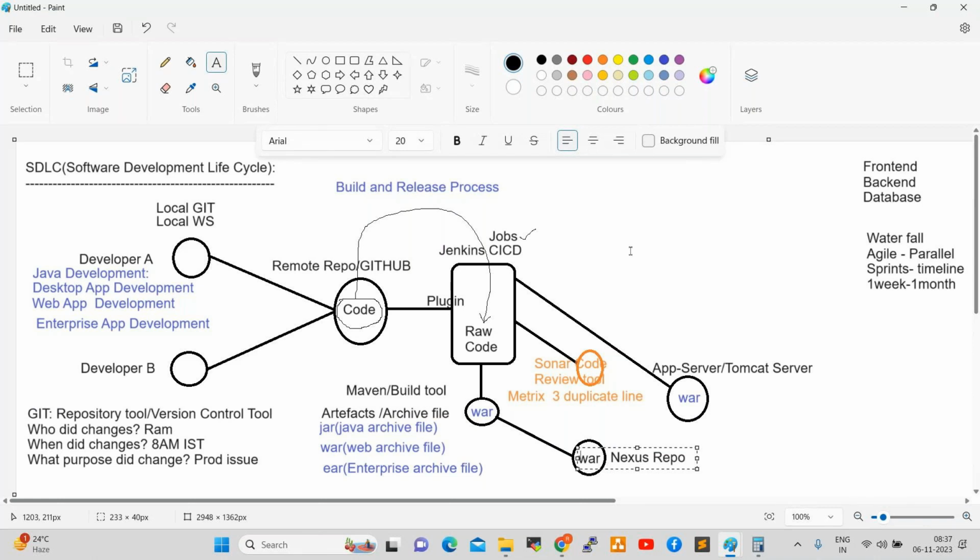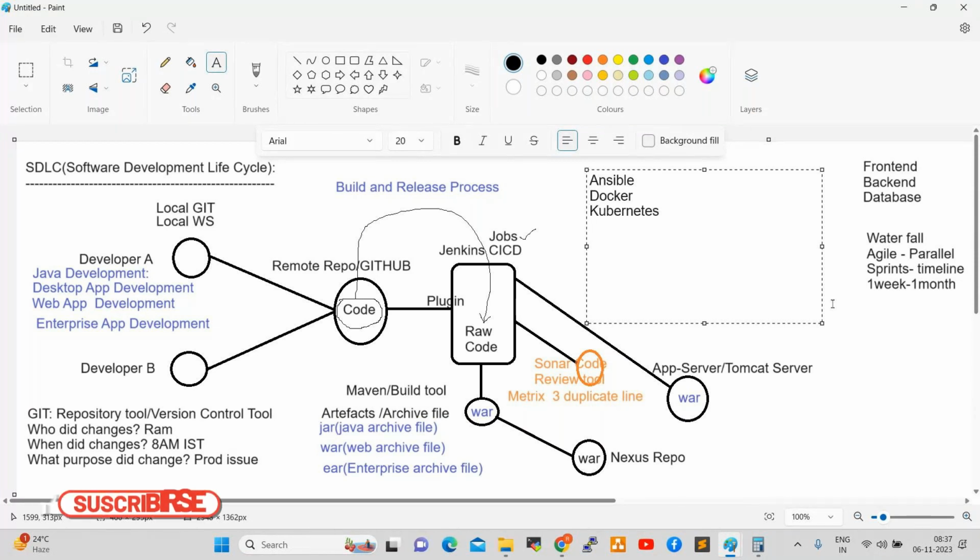So along with these tools, we have other tools also. What are those tools? Ansible, Docker, Kubernetes, and also Terraform, Grafana, and also the ELK stack. So these are the tools available, and in our course, these are the tools.